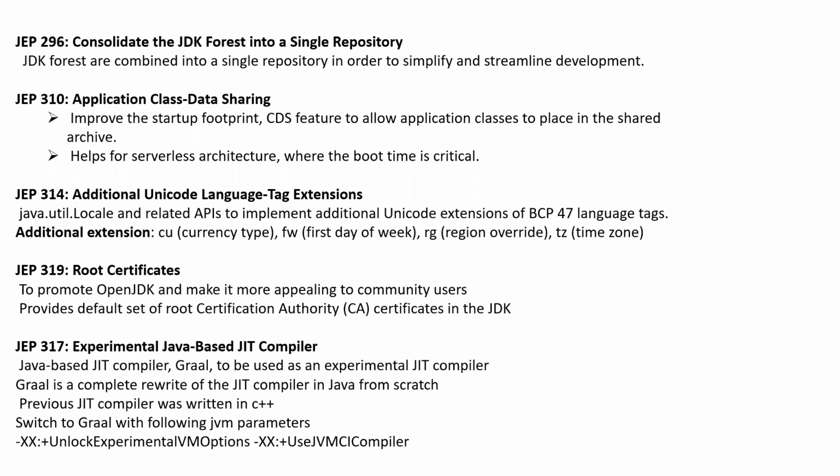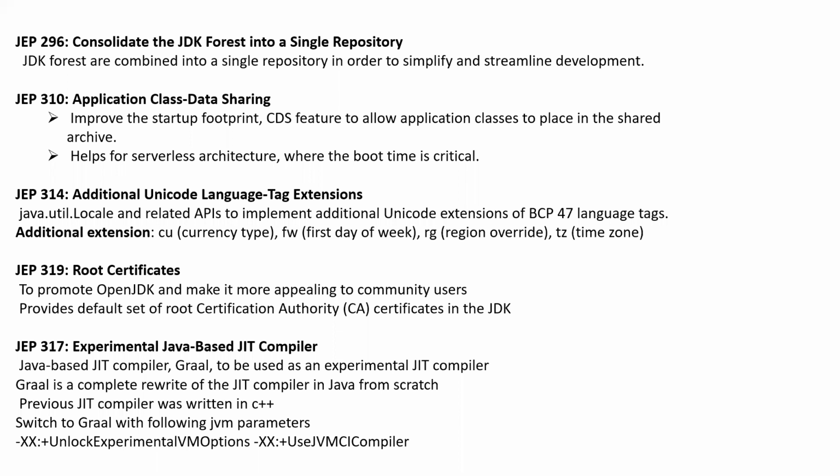The next one is the experimental Java-based JIT compiler. Basically, from the Oracle side, they have introduced a new alternative to your JIT, the just-in-time compiler. Graal is the new one. Earlier, the JIT itself was developed in the C++ language.